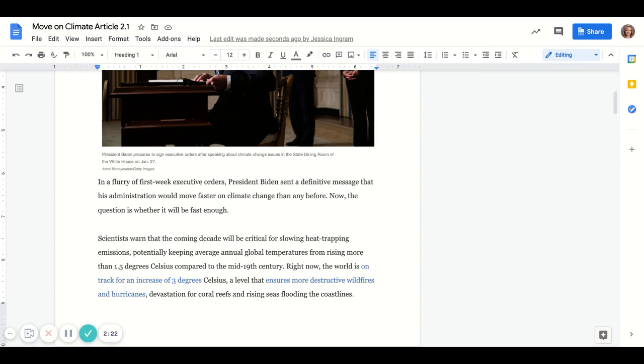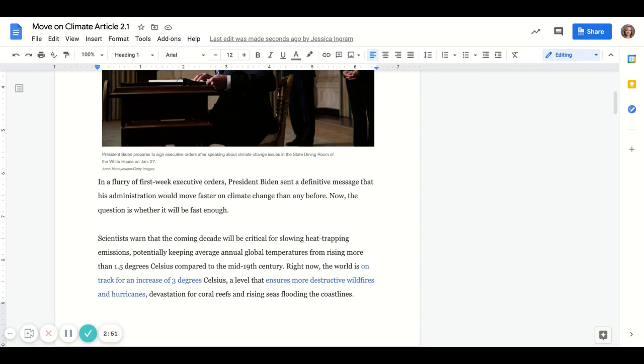All right, when you're ready to actually start annotating the text, my recommendation is try to have at least one annotation per paragraph. That's just my advice. You may have a lot more. All right, so I'm going to do the first paragraph with you. It says, in a flurry of first week executive orders, President Biden sent a definitive message that his administration would move faster on climate change than any before. Now the question is whether it will be fast enough.